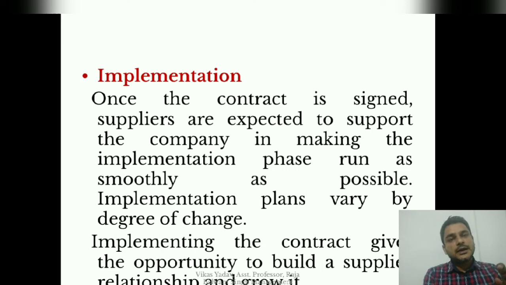So during this implementation stage, the contract is signed, suppliers are expected to support the company in making the implementation phase run, and also implementation plans vary by degree of change. Means how we are going to change, and what flexibility is needed in implementation of those plans.